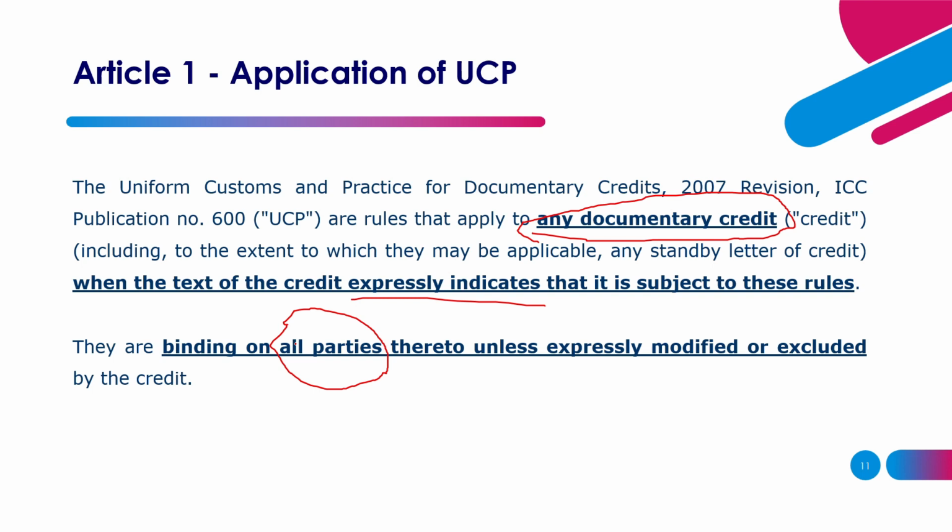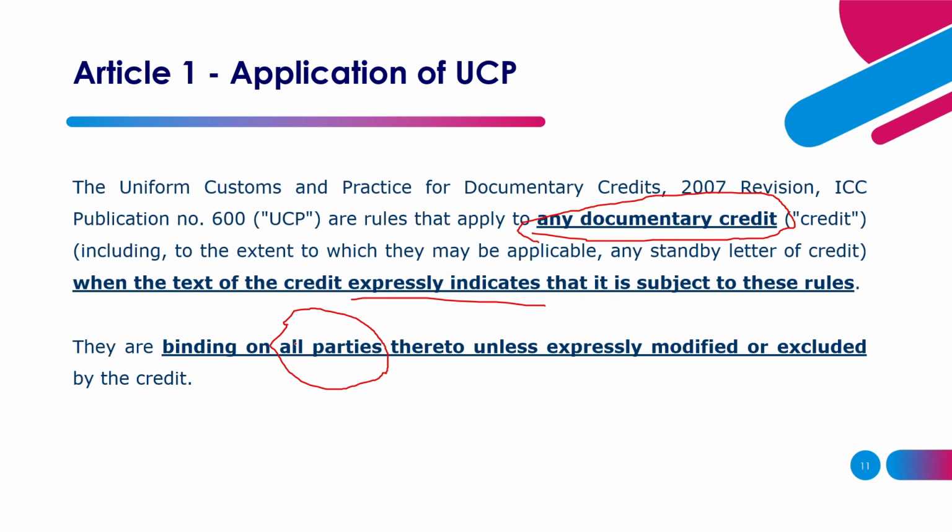For the letter of credit to be governed by UCP 600, you need to mention that on the letter of credit, stating that this LC is governed by UCP 600. Only then could you apply the rules of UCP 600 to your letter of credit.